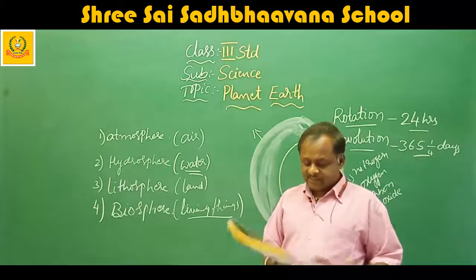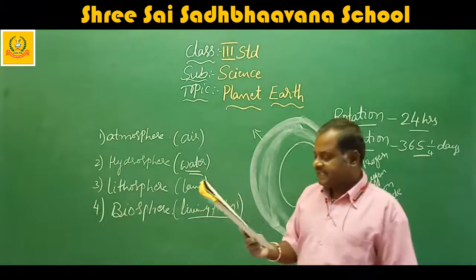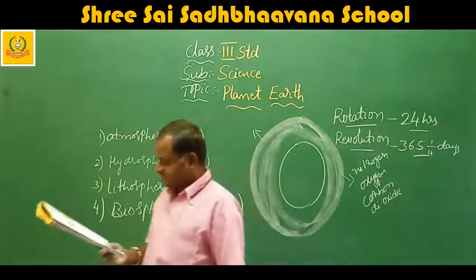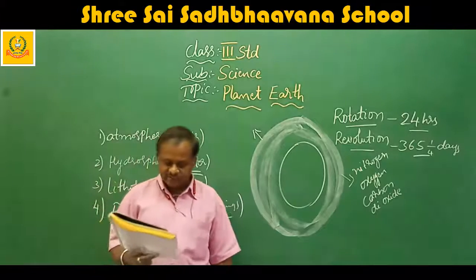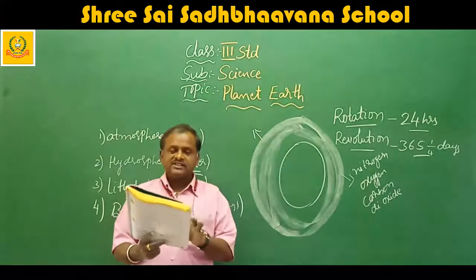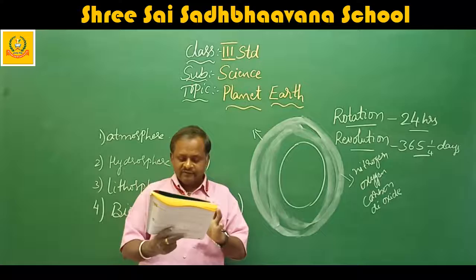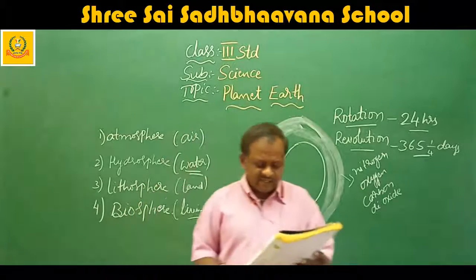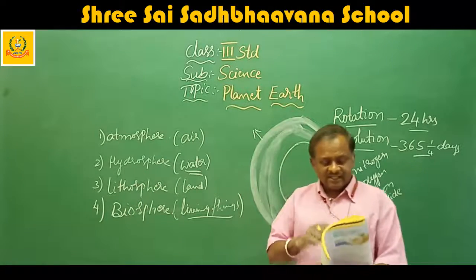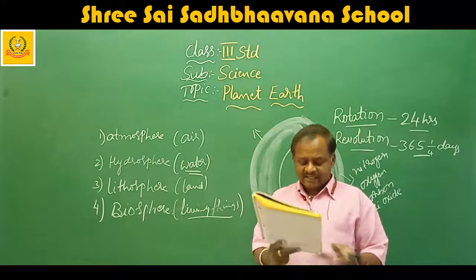Next, this completes your chapter. Here they are given, try this. Make 2 sets of flashcards, a set of cards with pictures of rain, clouds, rocks, mountains. We will do this in the school. When you come to the school, we will do. Here they are given, do you know? That means they have summarized the lesson.